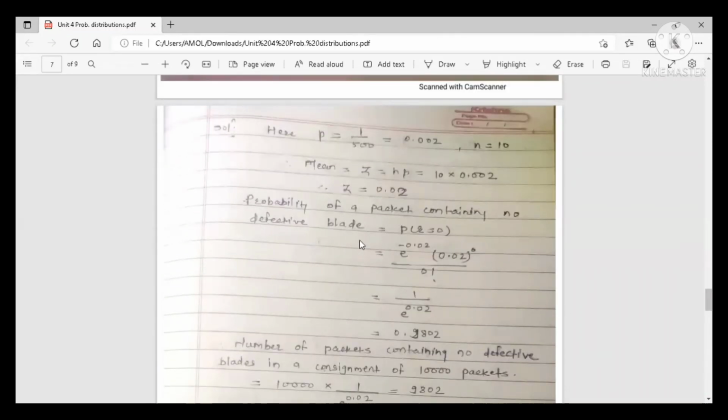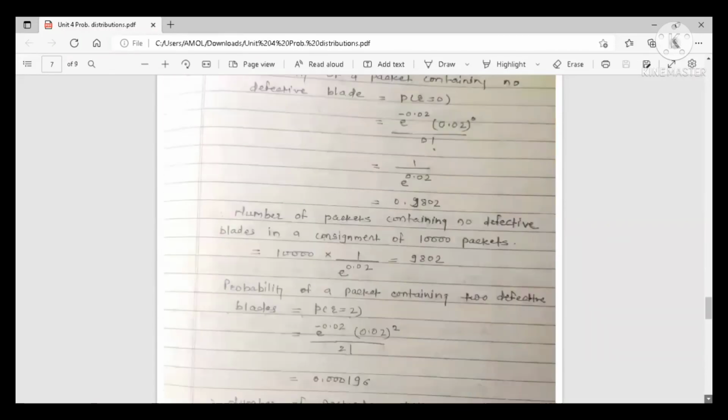See, no defective means r is equal to 0. Now see, what is the formula of Poisson distribution? E raised to minus z, z is here 0.02, into z raised to r. Z is here 0.02 raised to r. R is 0. The value of r is 0 upon r factorial. R factorial means 0 factorial. Now simplify this term, and its probability is nothing but 0.9802.